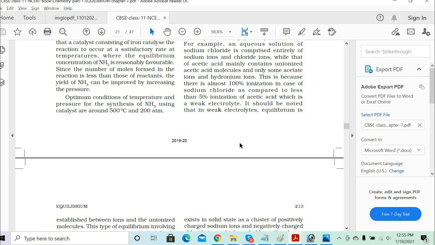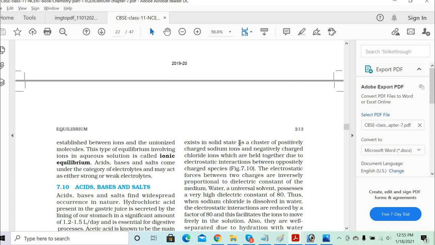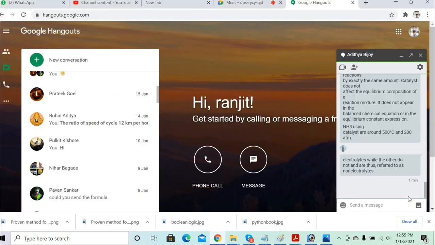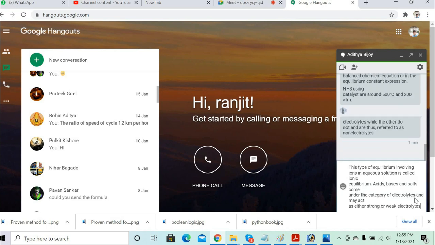Now, it should be noted that in a weak electrolyte, equilibrium is established between the ions and the unionized molecules, and this type of equilibrium involving ions in aqueous solution is called ionic equilibrium. So why does partial dissociation happen only in the case of weak electrolytes?